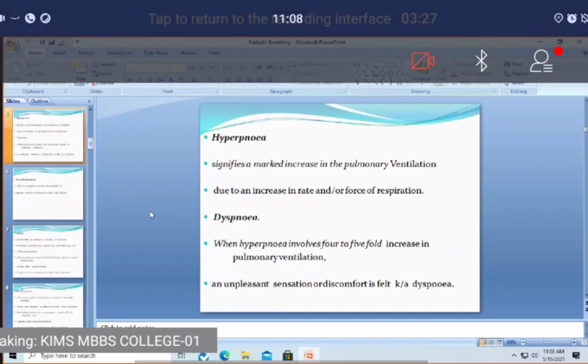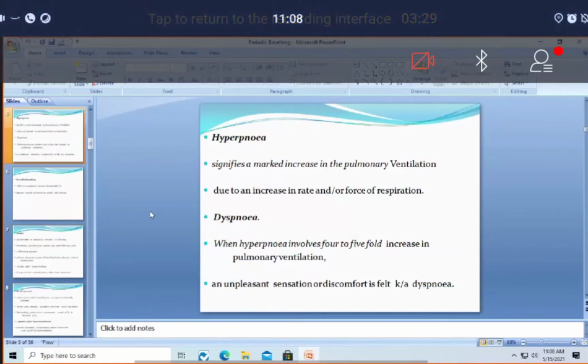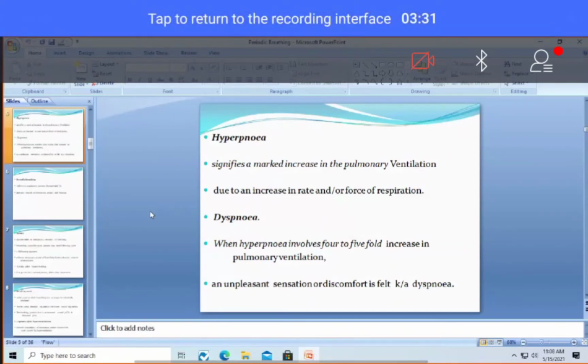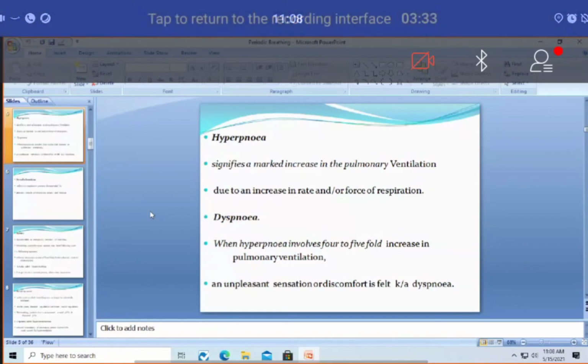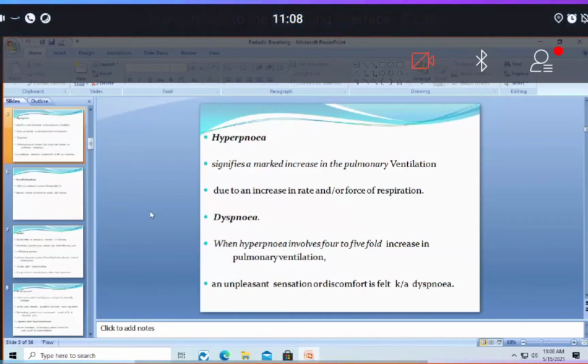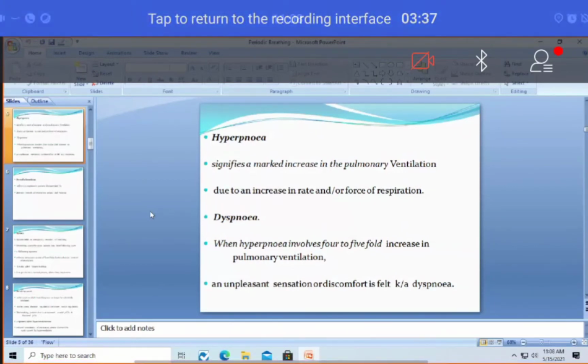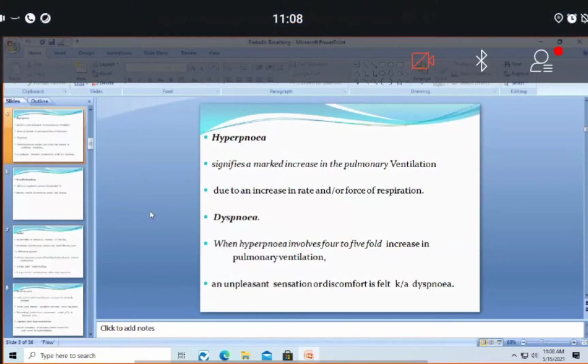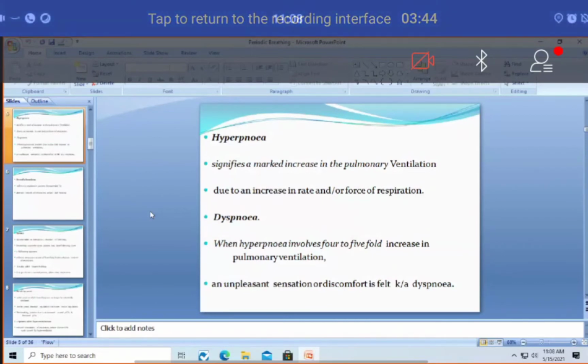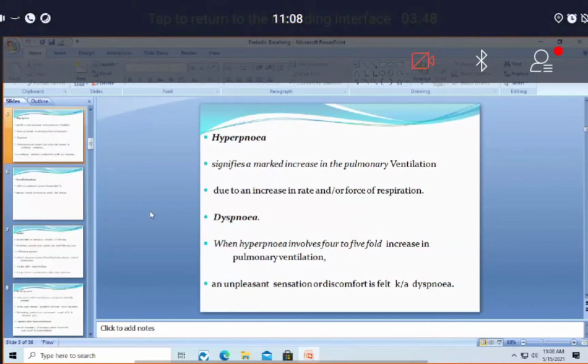As far as the literature goes, I have searched some of the books, and what the books are saying is that tachypnea refers only to the rate. It is not commenting about the depth or pattern of respiration or anything else. Only if there is increase in rate of respiration, it is called tachypnea. Then what is hyperventilation and hyperapnea?